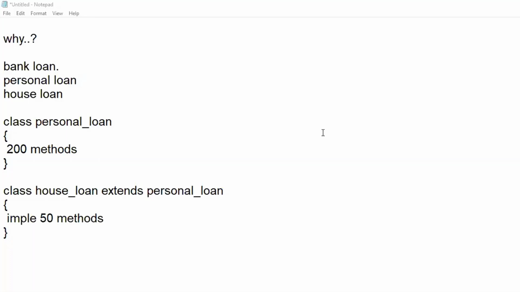So what I'm saying is, if you want to import or acquire the properties of one class into another class, you will be using a keyword called extends, right? And this process of acquiring the properties of one class into another class is nothing but inheritance. So we have discussed the definition of inheritance, why we have to go with inheritance, and which keyword is used to achieve inheritance. We have not seen any working example.